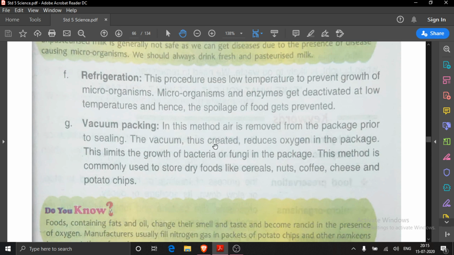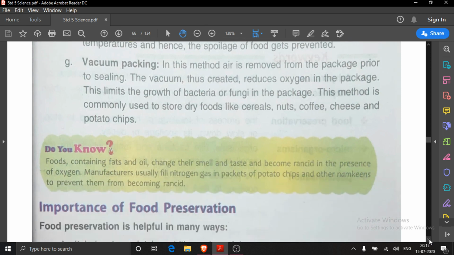Next is vacuum packing. In this method, air is removed from the package prior to sealing. If any oxygen or air is present in the packet, then it is removed so that the growth of bacteria or fungi is limited in the packet.